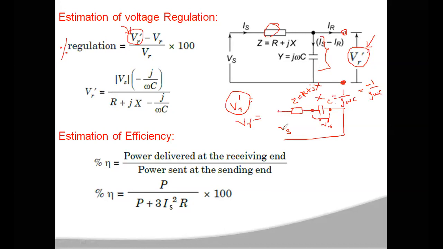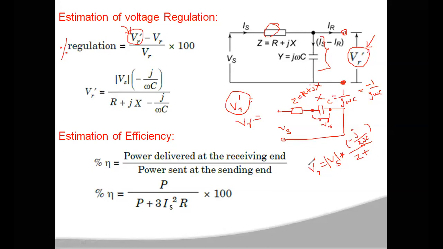The total voltage between these two points is Vs. So VR dash is equal to the magnitude of the total voltage multiplied by the reactance of this capacitance, minus j by omega C, divided by the sum of these two, Z plus XC.